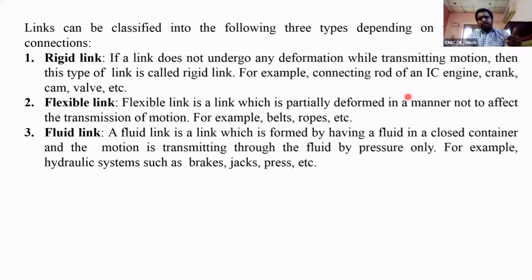So these are the three combinations. The three types of links used in industries are the rigid link, flexible link, and fluid link. Fluid link means the air or hydraulic oils are used as links. Hydraulic brakes, hydraulic jacks, hydraulic press. In all these things, which one is the element to transmit the motion or force? That is either oil or air. So here we have three links: rigid links, flexible links, and fluid links. These are the three types of links. This is the classification of the links.